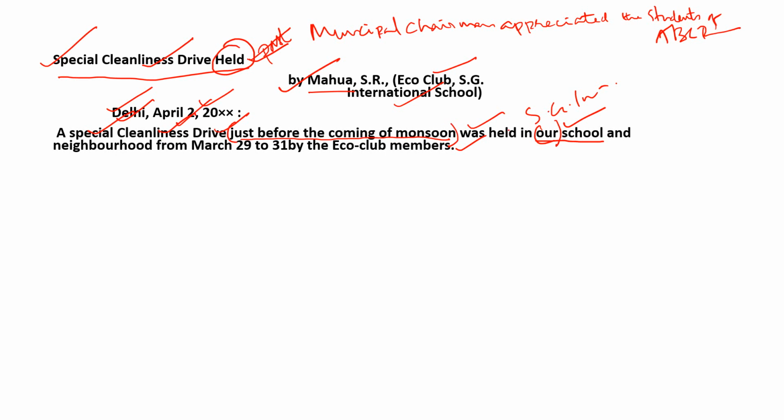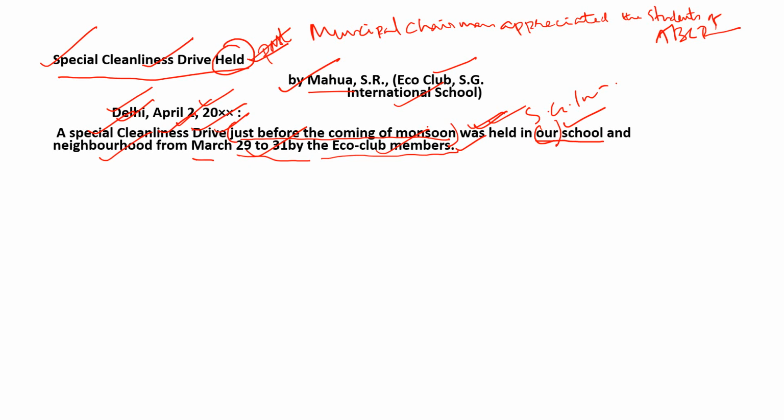So a special cleanliness drive was held in our school and neighborhood from March 29 to 31st by the Eco Club members. So what was the program? Who held it? And when it was held? By whom it was held?